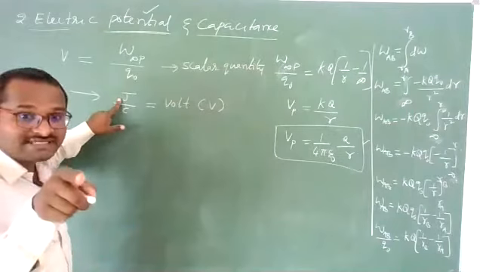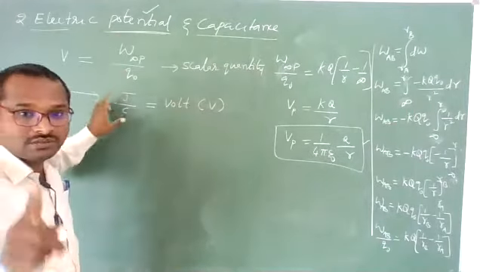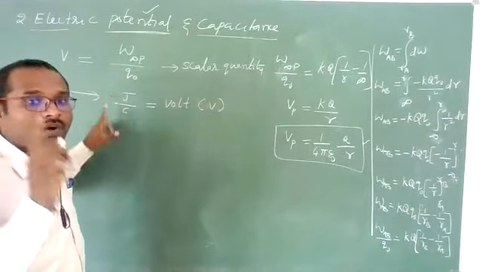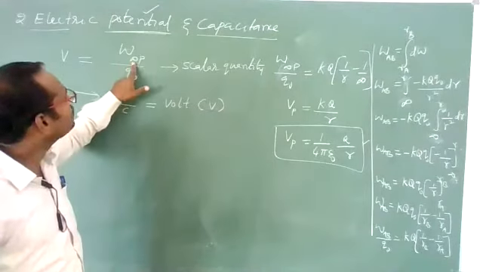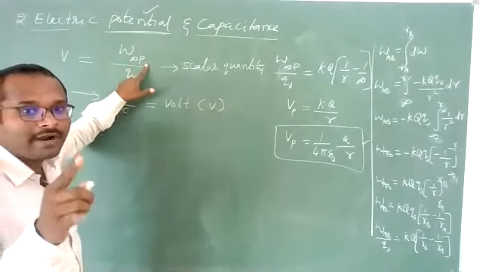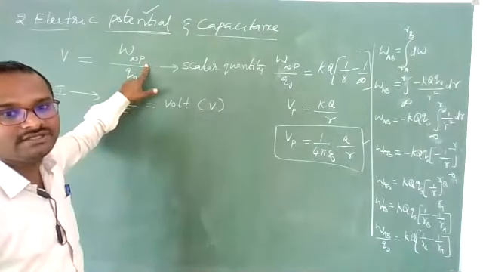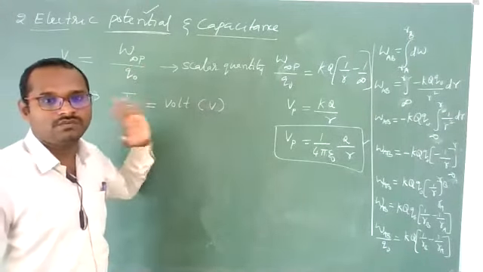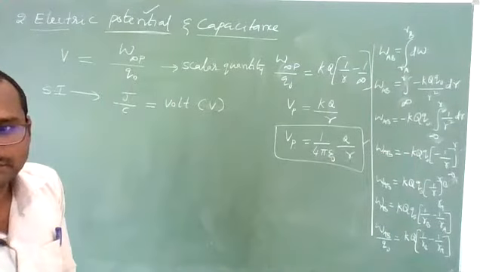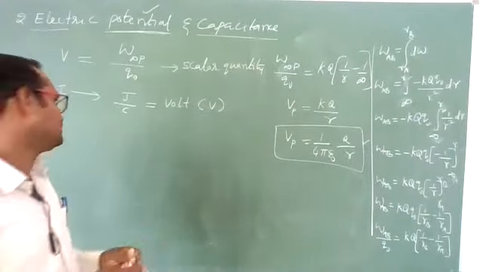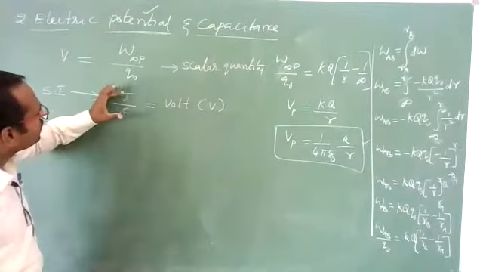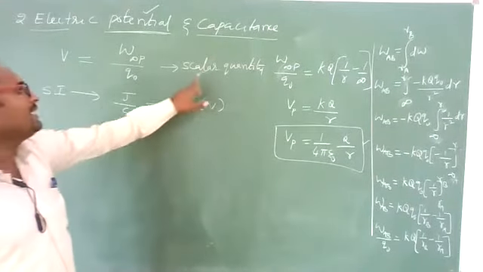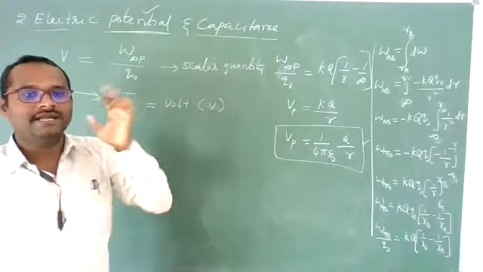So the SI unit is joule per coulomb. It is also called volt, and it is a scalar quantity.